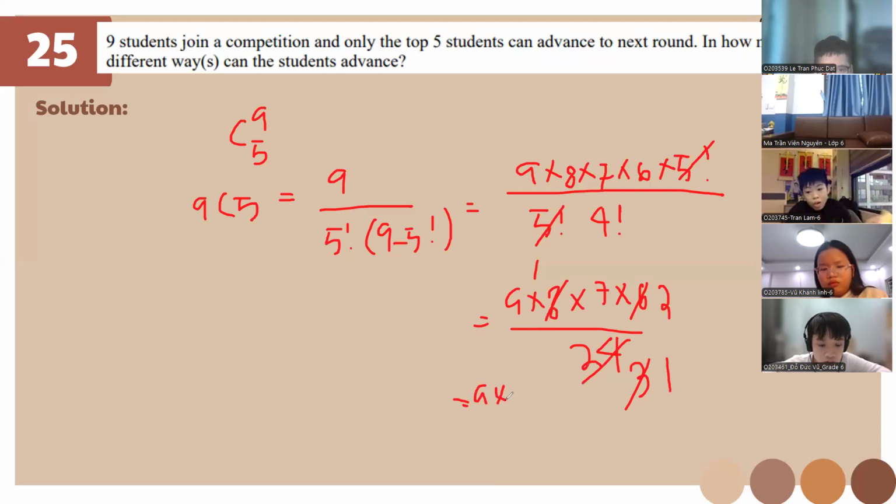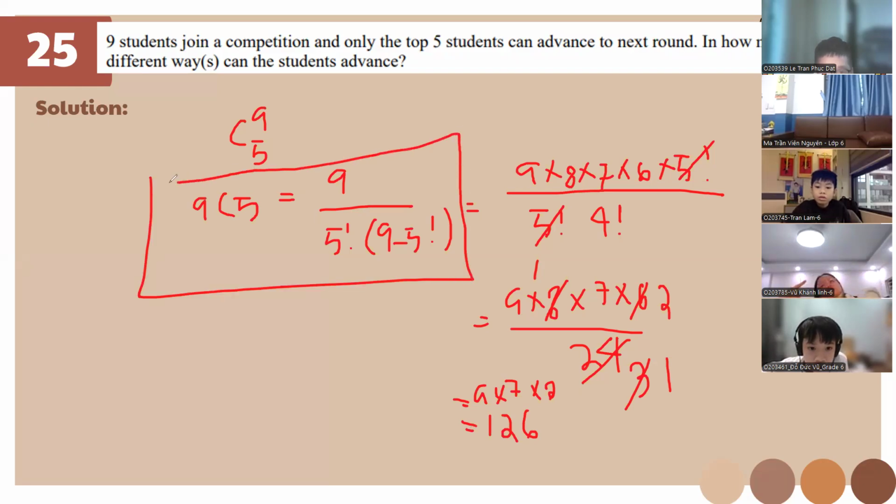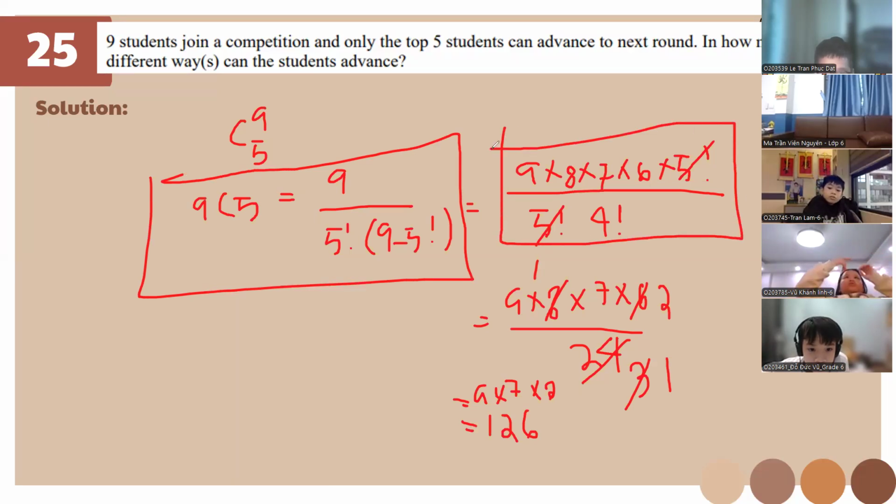So we have 9 times 7 times 2. The answer is 126. Okay, very good. Easy breezy. This is very easy, to be honest. Okay, class, remember this one: cancel first, then simplify.